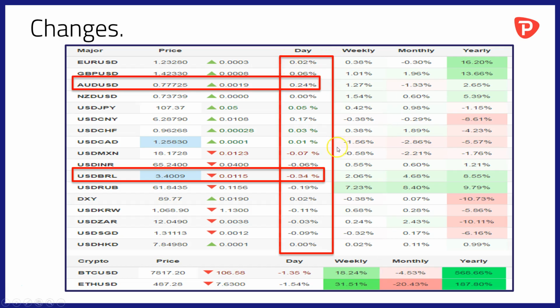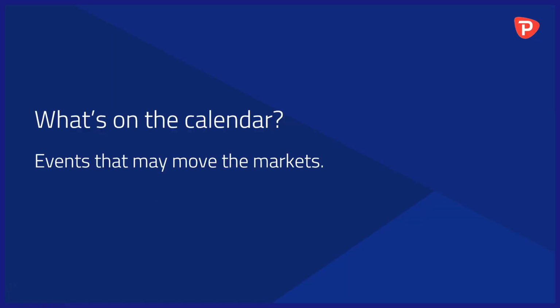Let's take a look at overnight changes and price moves to be aware of. Not much in the way of major moves overnight in the world's global foreign exchanges. I will just flag a couple of points, both of which are in commodity-related currencies. First of all, the Australian dollar, gaining by around 0.24% against its American counterpart. And moving over to South America, the Brazilian real is making gains, up by around 0.34% against the US dollar overnight. Dollar index for its part, 89.77, so broadly unchanged over the last 24 hours.